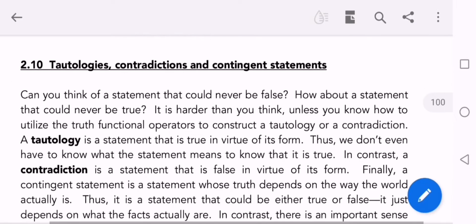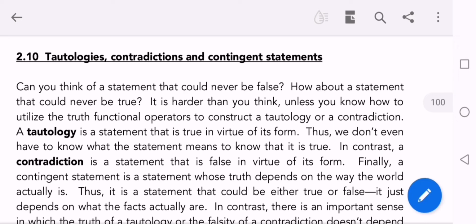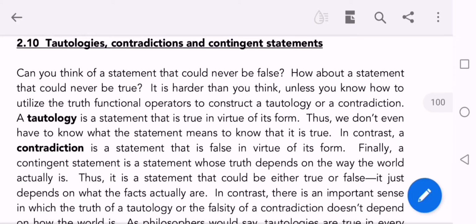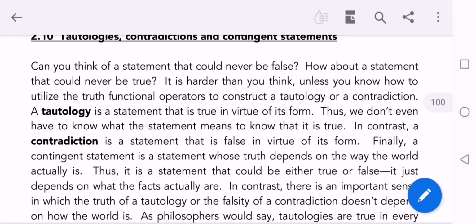Now, in today's lecture, we are going to discuss tautologies, contradiction, and contingent statements. My dears, as you know, we have been discussing formal logic since the last lecture. In the previous lectures, we discussed informal logic, where conceptual understanding of statements, propositions and arguments is a must.